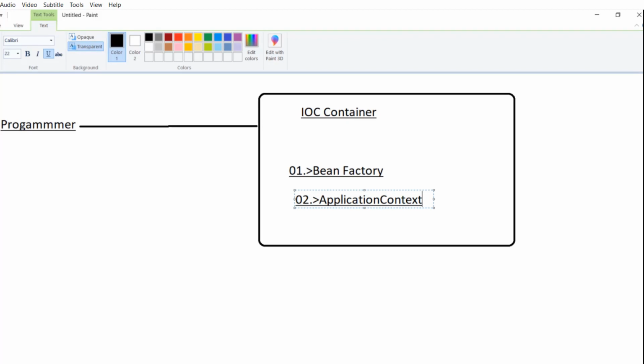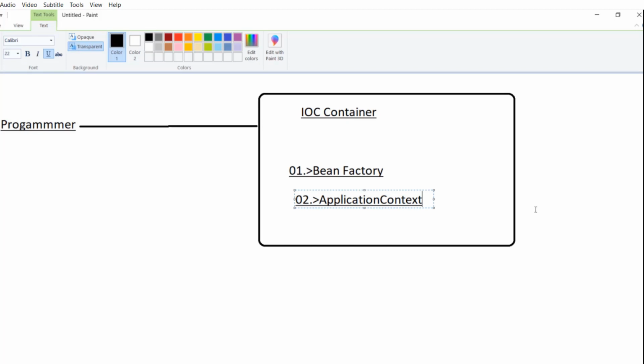Previously, Bean Factory was introduced first. After that, ApplicationContext. In ApplicationContext, you will find all the features which Bean Factory already has, with new facilities of ApplicationContext on its own. We will see all those things with the help of examples in later videos. Now, here the programmer transferred all of his power to the IOC container. Now, the IOC container will handle everything.